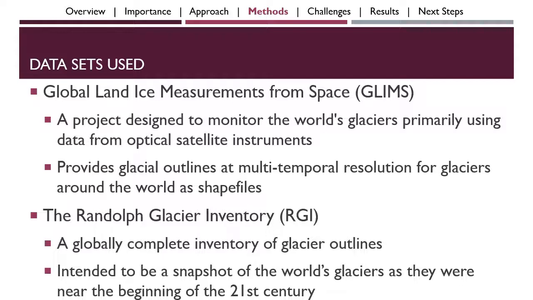The second was the Randolph Glacier Inventory, or RGI. This dataset is a globally complete inventory of glacier outlines intended to be a snapshot of the world's glaciers as they were near the beginning of the 21st century. It provides measurements at only one point in time for each glacier as a shapefile.